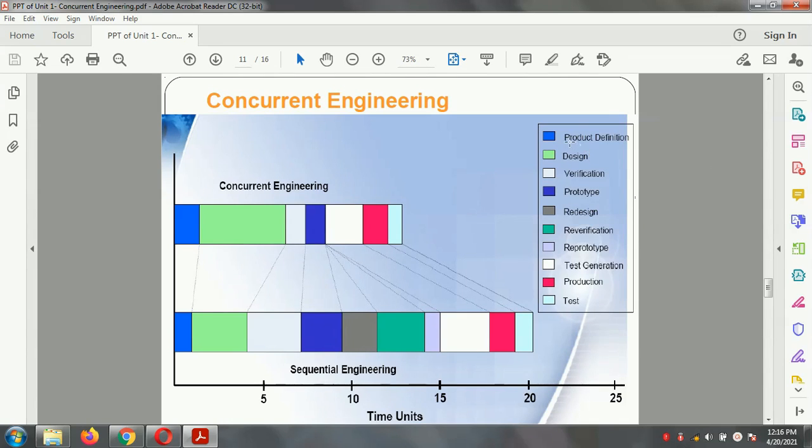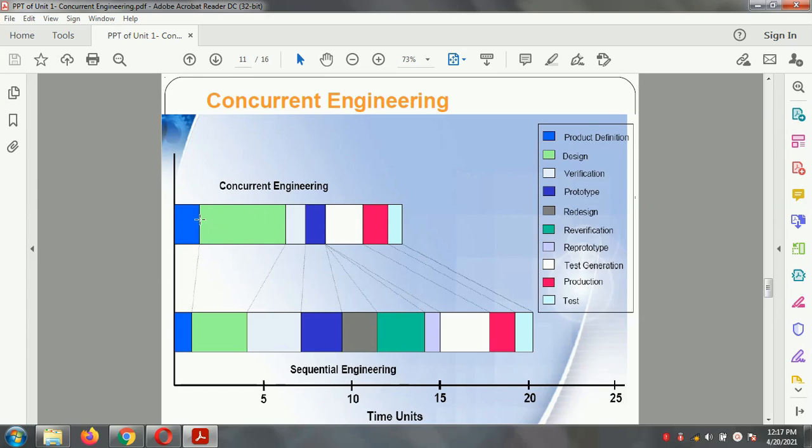These are the various types of color code: product definition, design, verification, prototype, redesign, re-verification, prototyping, after that test generation, production and test. So the concurrent engineering concept is related to the sequential concept. Sequential concept means simultaneously we carry out the production. So this is the main thing related to the product design.